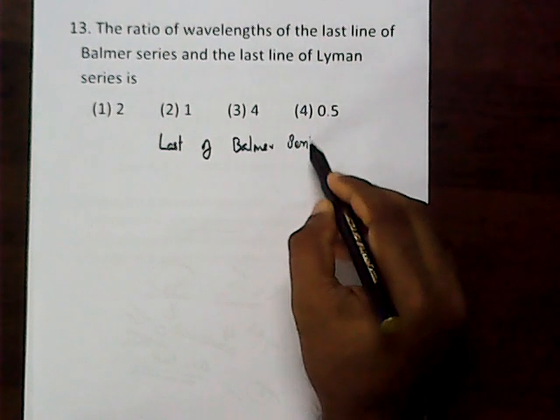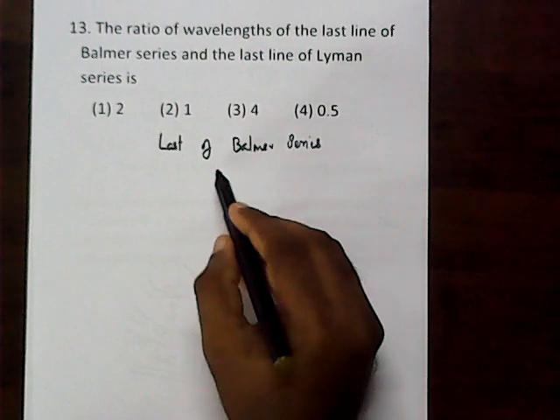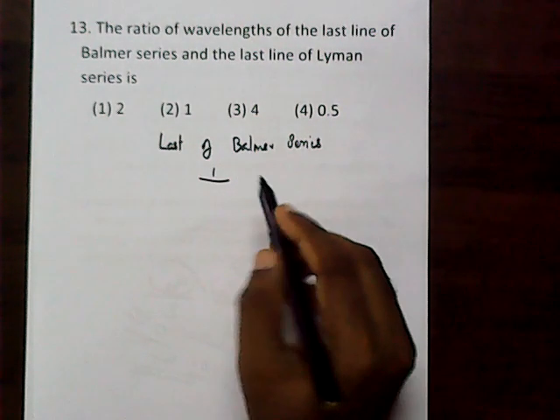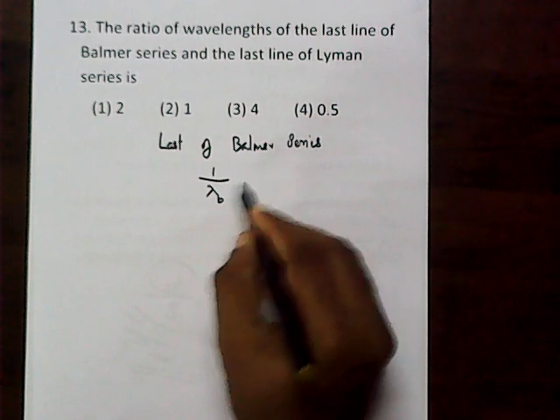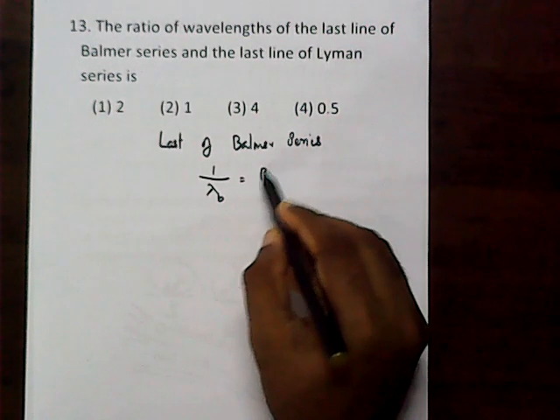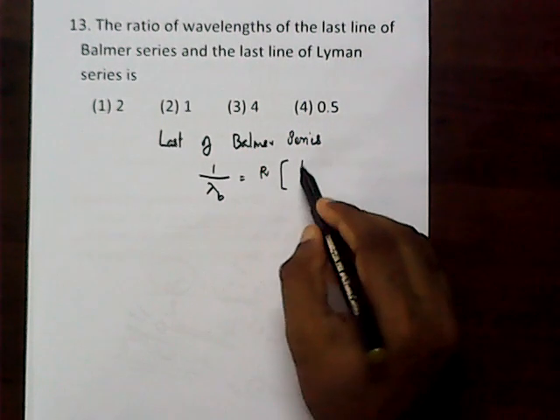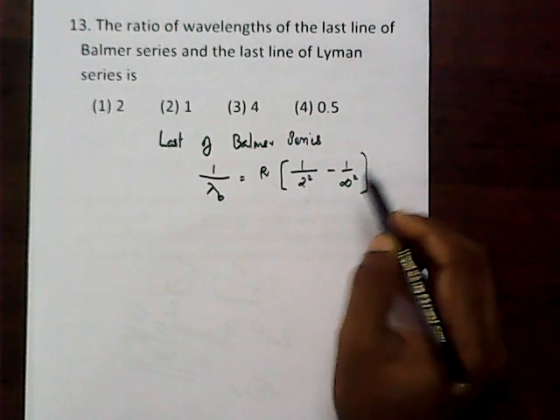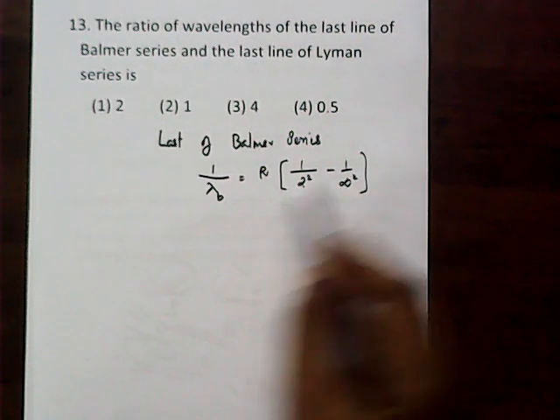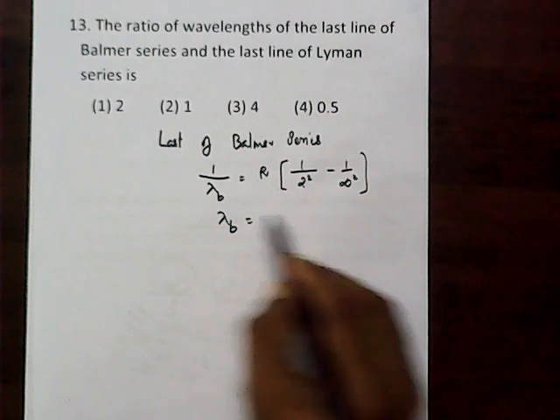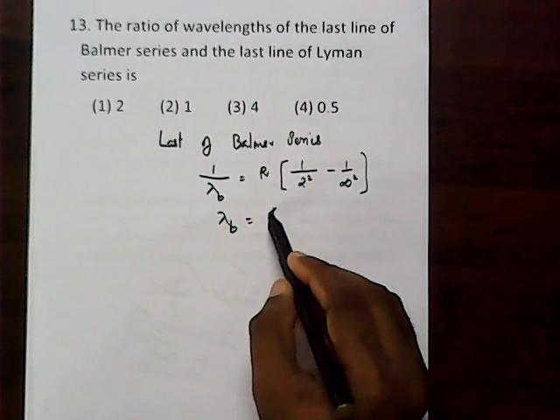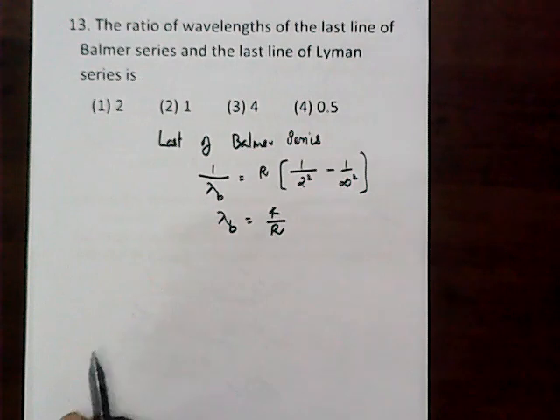Balmer series. You know 1 by lambda is equal to R into 1 by n1 square minus 1 by n2 square. Then for the Balmer series, we can write the Rydberg constant into 1 by 2 square minus, for the last line, 1 by infinity square. So lambda B is equal to 4 by R.